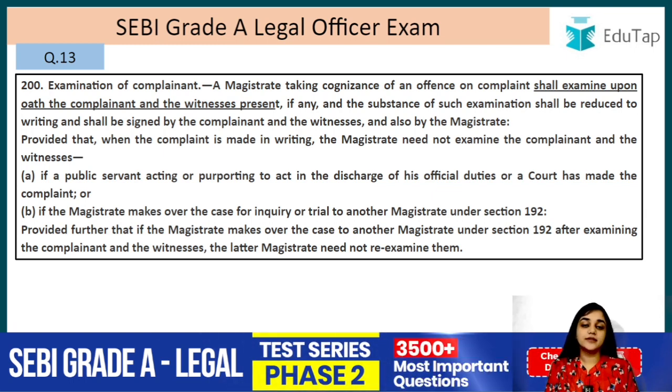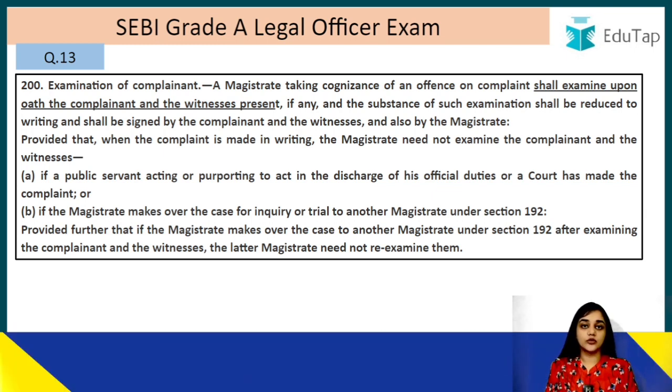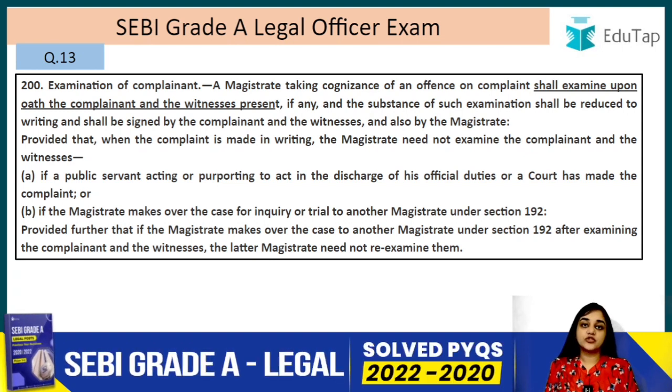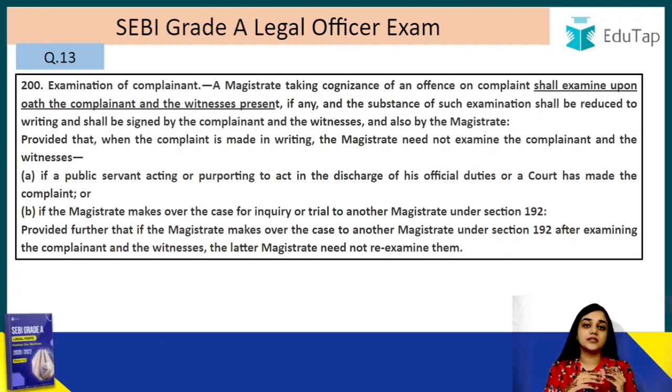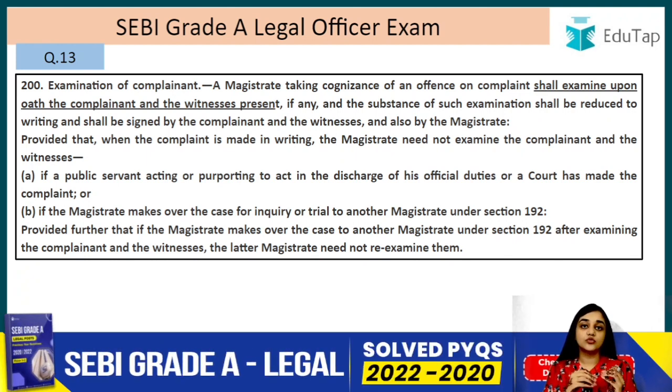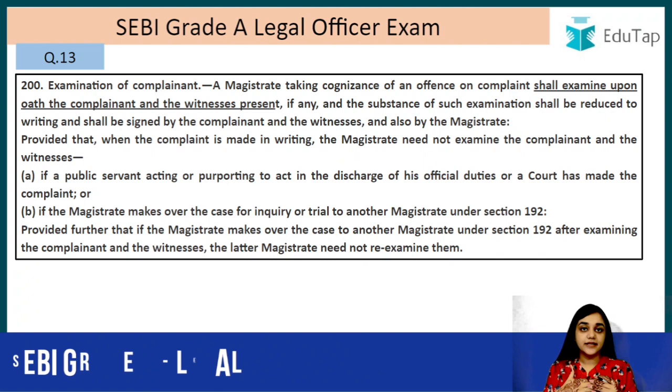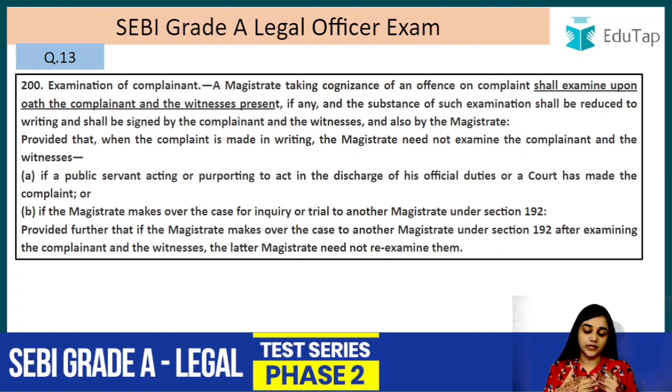Okay, there's one more thing that I have told you, that in cases of non-cognizable offences, the complaint cases, the magistrate can take cognizance and start with the inquiry, right? But for example, let's say the FIR is not being registered, and the victim moves to the magistrate and asks the magistrate to register his complaint. In that case also, this complaint can be registered. So it is no bar that it has to be a non-cognizable offence only, right? Under a cognizable offence also, the magistrate can take cognizance and examine the complainant, right?